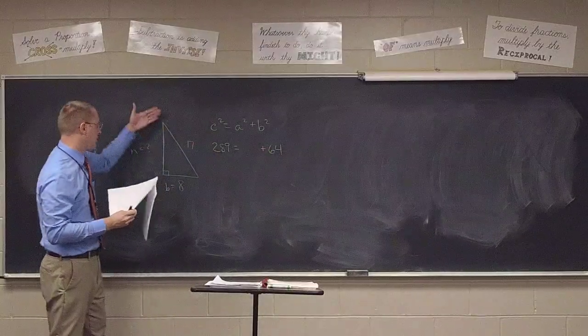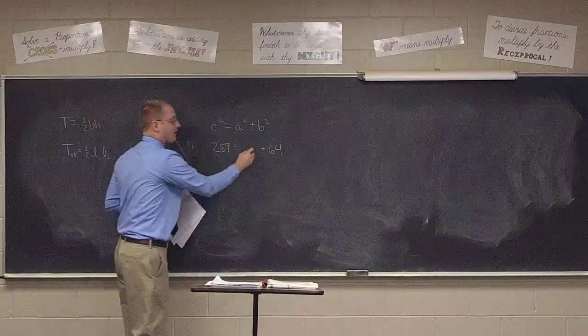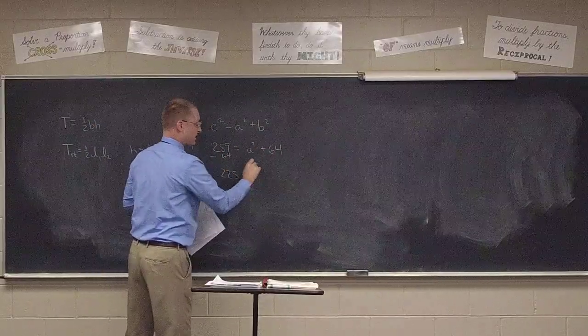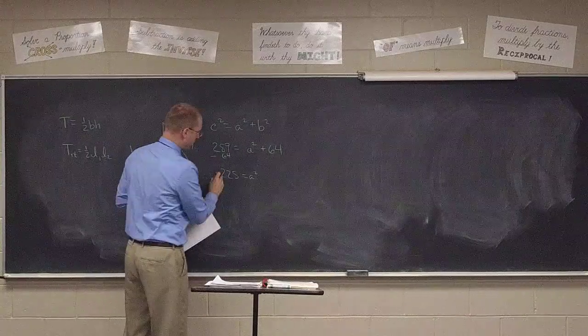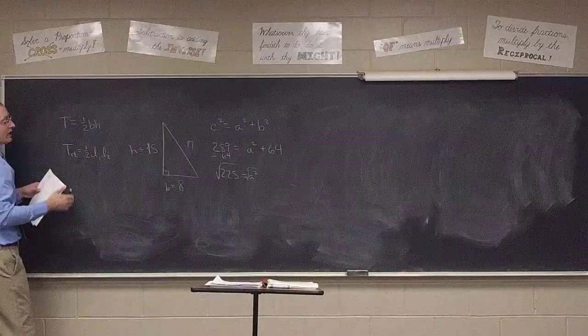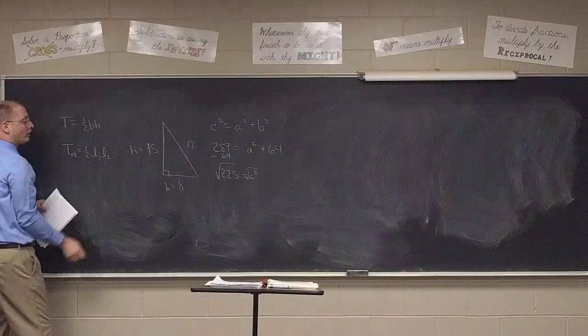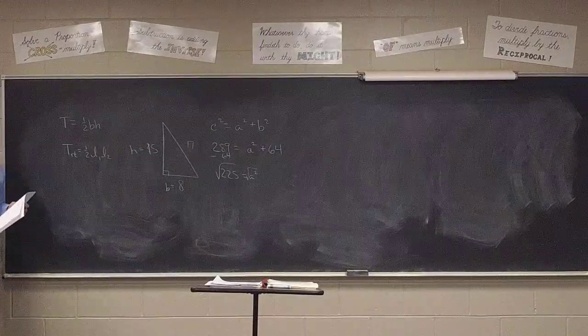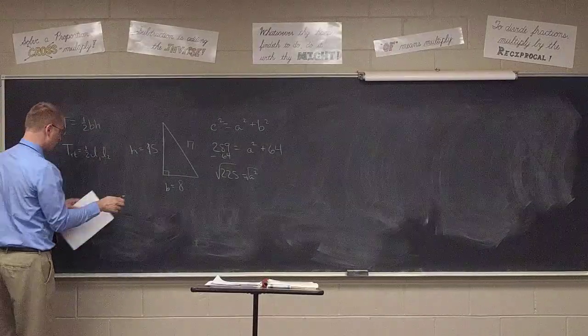And then the altitude, the other leg, is what we'd be finding. You'd subtract away the 64 to get 225 equals a squared. And then don't forget to take the square root of both sides. That would give us 15. So either a half base times altitude or a half leg times leg ends up giving us 60. And that's inches squared.